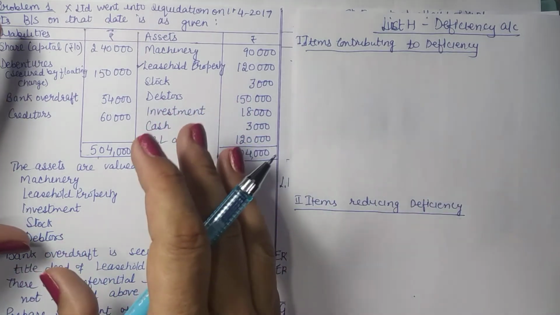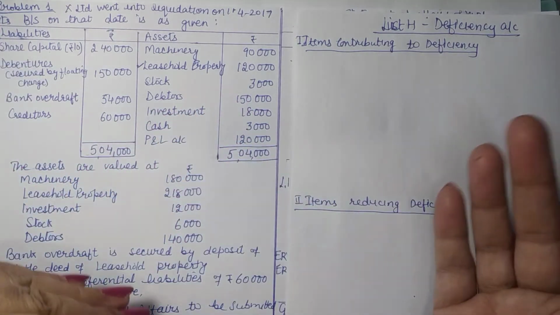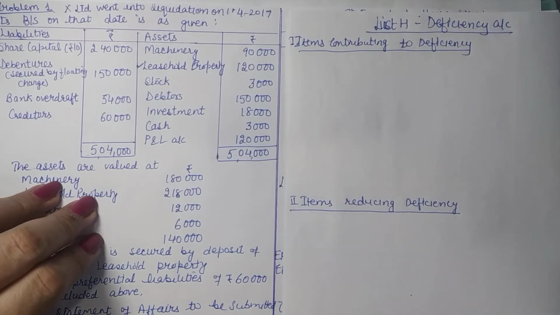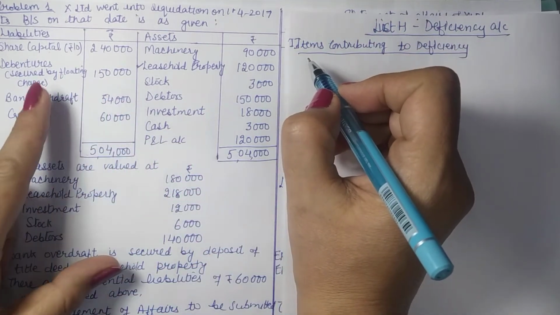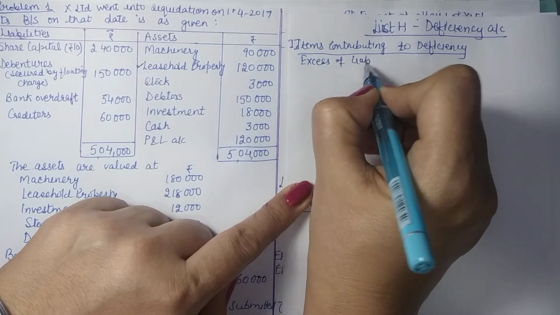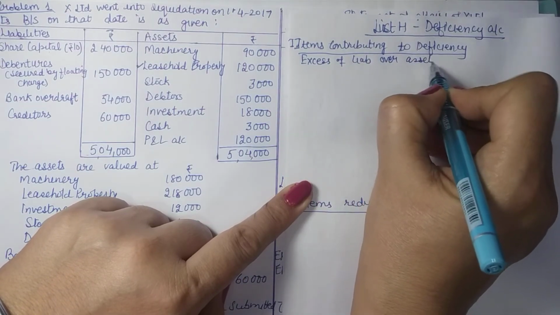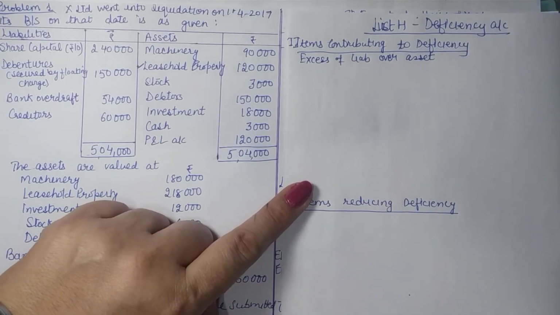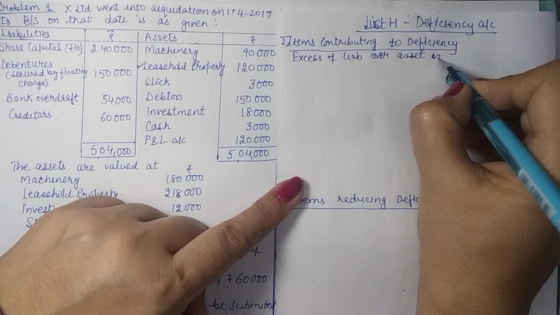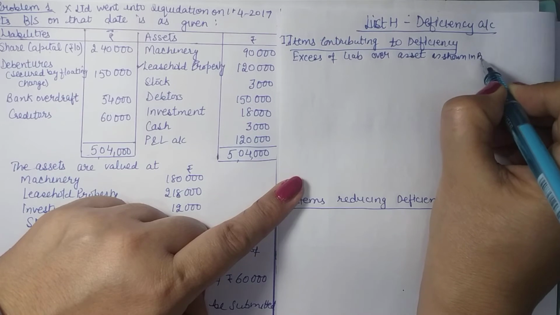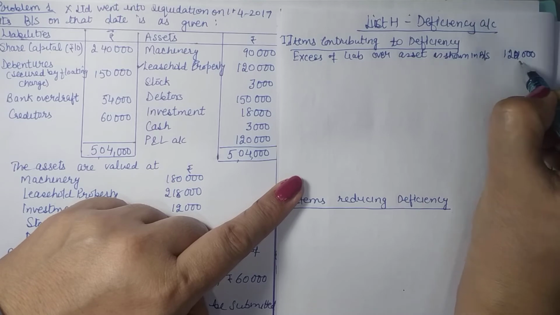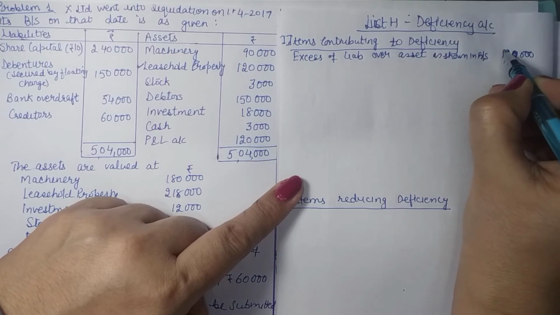So we have to decide, number 1, what is available for shareholders, where should it be written. So we have P&L available here, that is excess of liabilities over assets. So it can be written as excess of liabilities plus capital over assets, as shown in the balance sheet, 1,20,000.